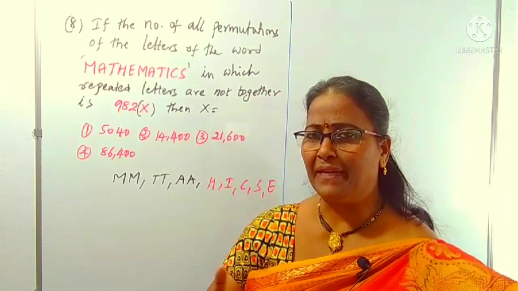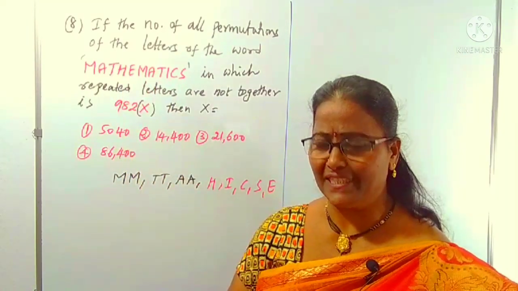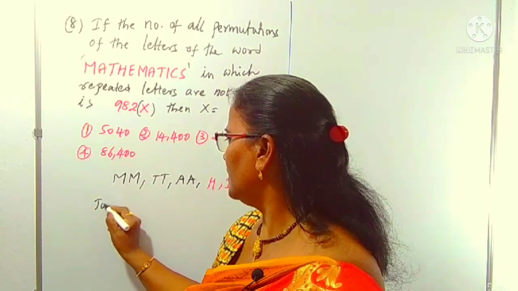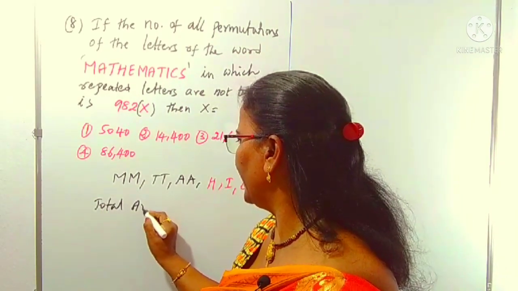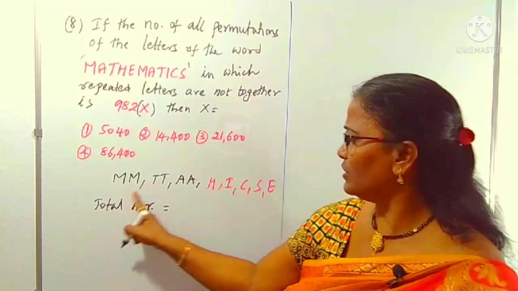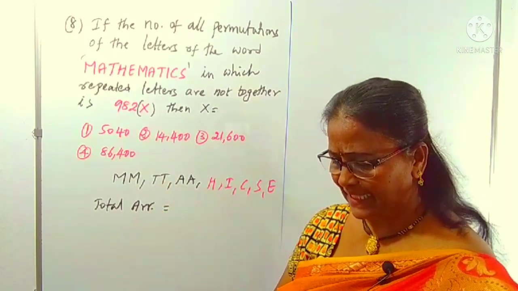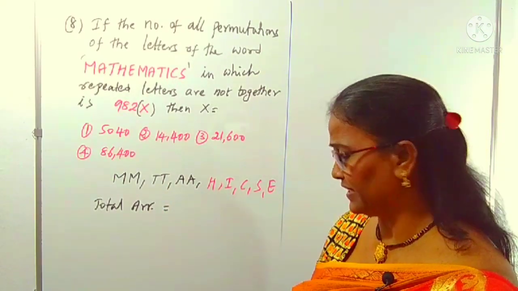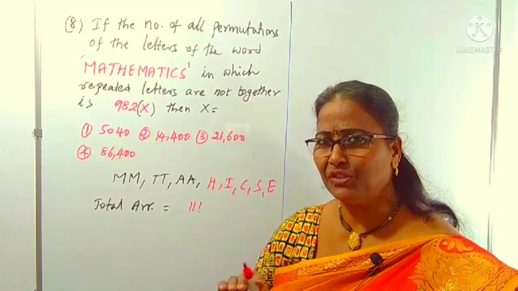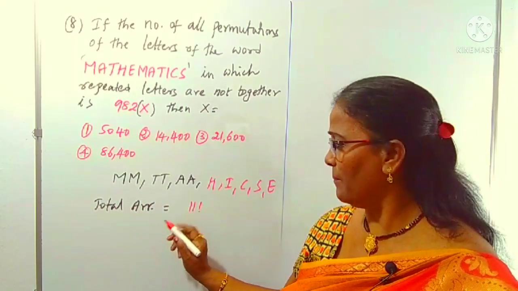First, I am arranging all letters of the word MATHEMATICS, which is called the total arrangement without condition. There are 11 letters, which can be arranged in 11 factorial ways.